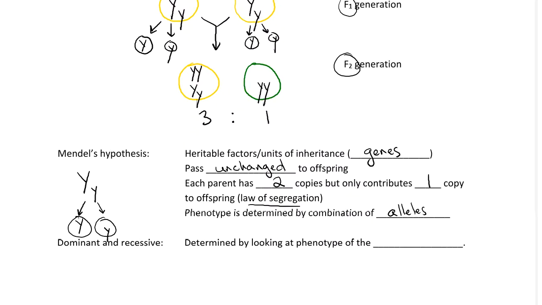And we determine which allele is dominant and which is recessive by looking at the phenotype of the heterozygote. So in the case above, when we had a big Y and a little y, we saw that we had a yellow pea. And that's the phenotype associated with big Y. So we would say big Y, or yellow, is the dominant allele or the dominant trait. And so that's a first look at Mendel's experiments and how they helped him develop a particulate model for inheritance.